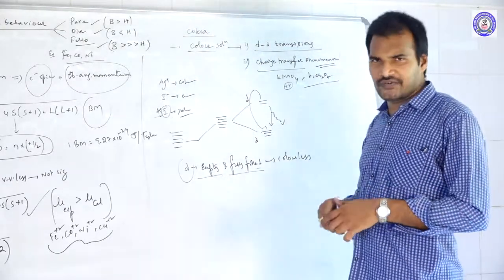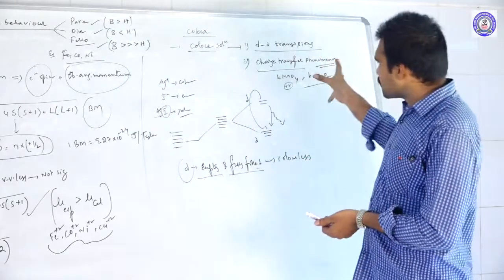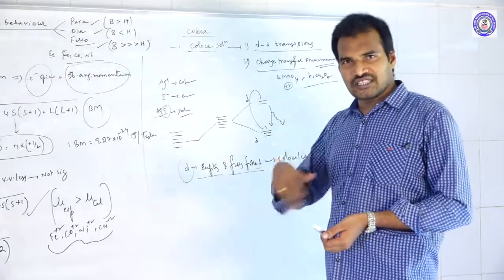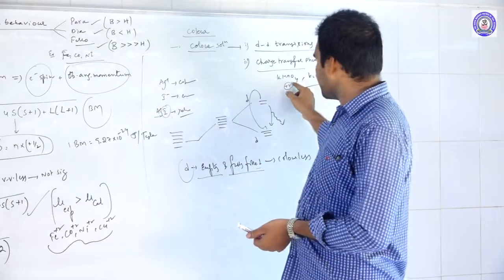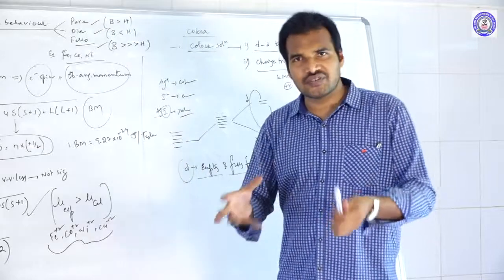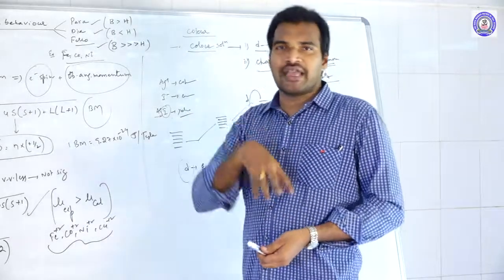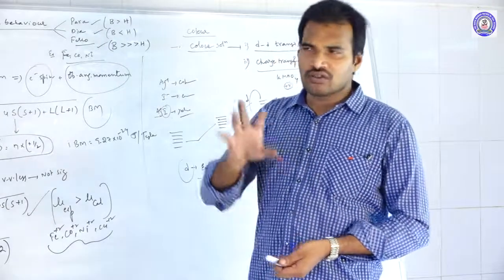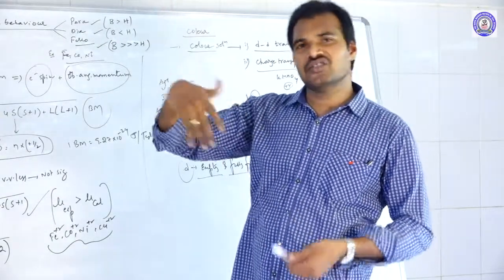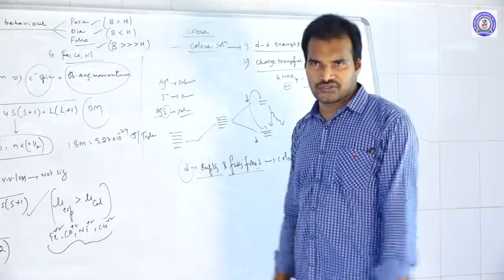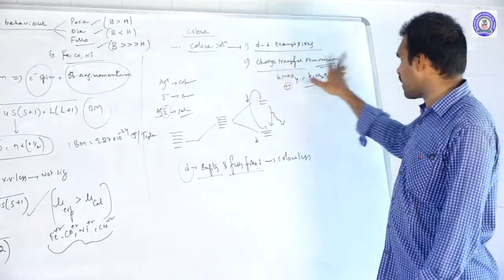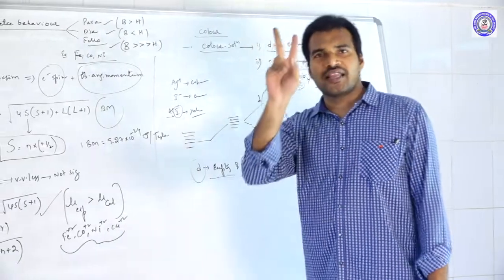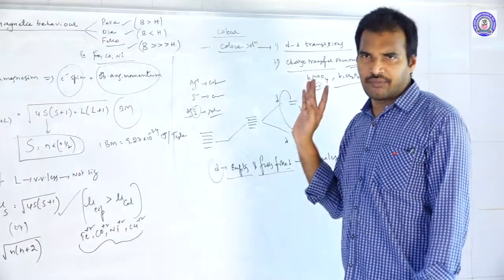What is the charge transfer phenomenon? Some charge is transferring from oxygen to manganese. With this, manganese is having some electrons, one or two electrons. Because of the presence of electrons, excitations and de-excitations exhibit the color to the solutions. That phenomenon we call the charge transfer phenomenon. Clear? So the main reasons behind the color are either d-d or charge transfer phenomenon.